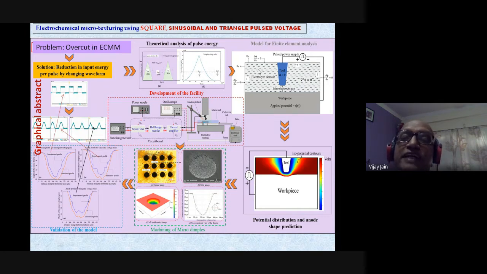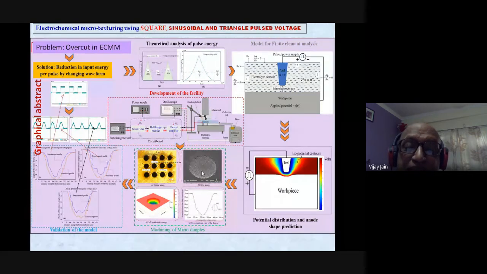While doing finite element analysis, these are the boundary conditions shown over here, and this is the theoretical result that has been achieved. This shows the tool, and this shows the cavity that has been created with these conditions. And this is the experimental facility, a schematic diagram of the same developed at IIT Kanpur. Now here are some results.